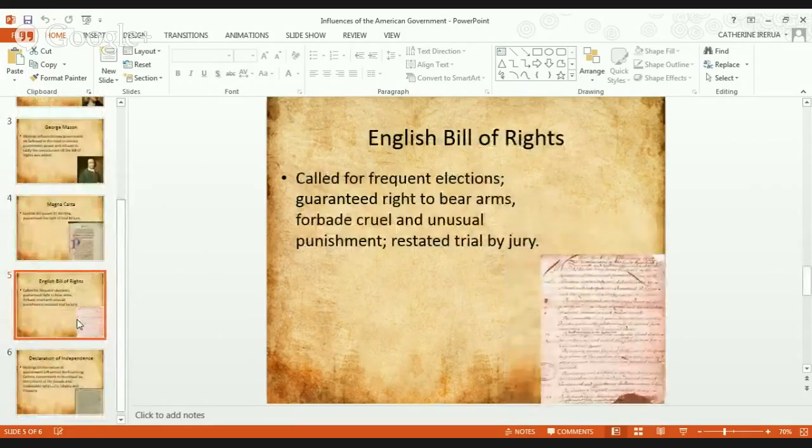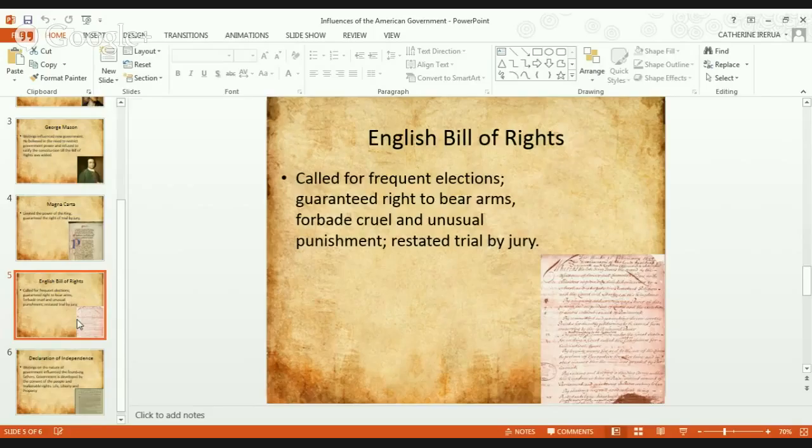Next up is the English Bill of Rights. And again, it's our Bill of Rights 1.0. It called for frequent elections. It guarantees the right to bear arms, forbade cruel and unusual punishment, and continued to enforce trial by jury. But then again, that's really, really basic. That's not like we have today in America.